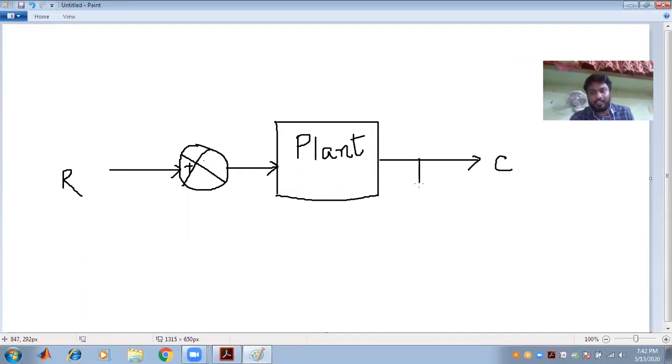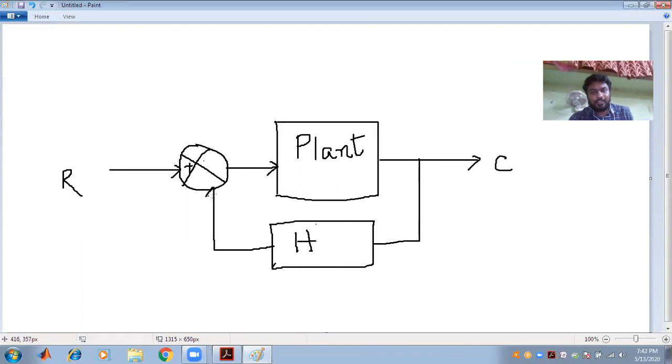Now we are introducing a feedback from the output, and this is called the feedback element H. This is the feedback path that is given to the summing point, in order to minimize the error signal. So which part is the error signal? This signal is known as the error signal.